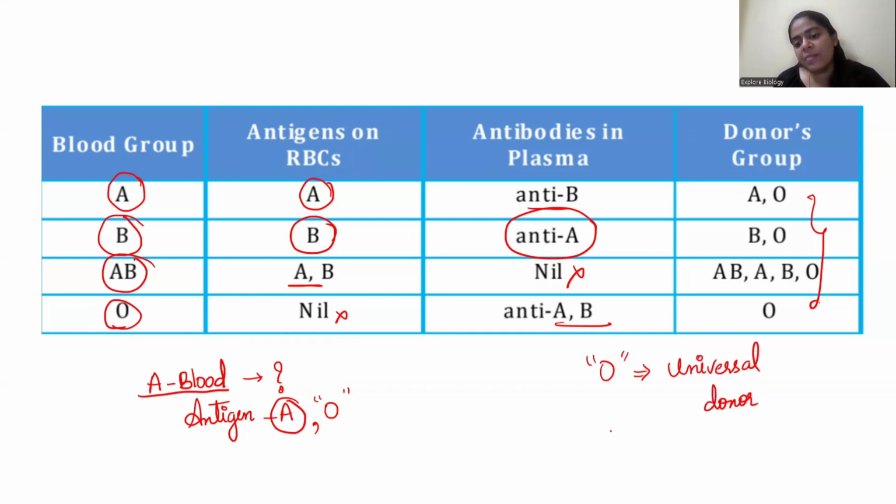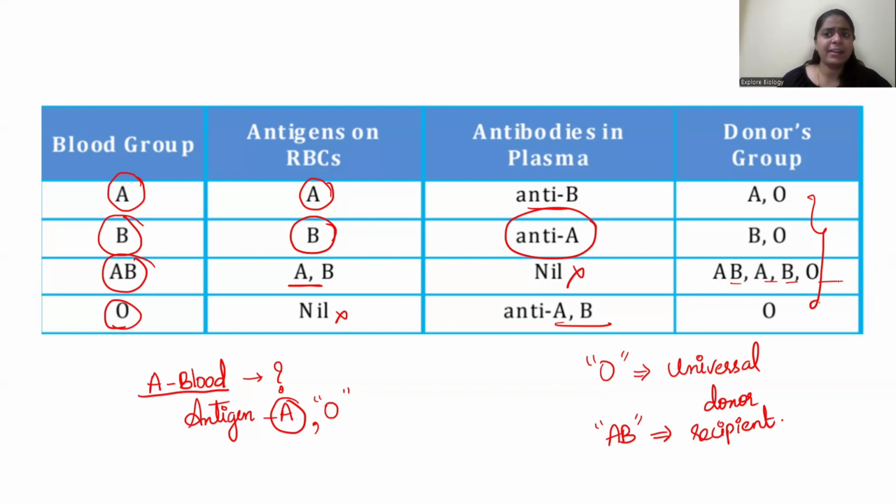And we have AB, which is the universal recipient, because it has both the antigens. So the person who is donating should have both the antigens, right? So all who have these two antigens can donate to them. So A, B, O, all can donate to AB, right?